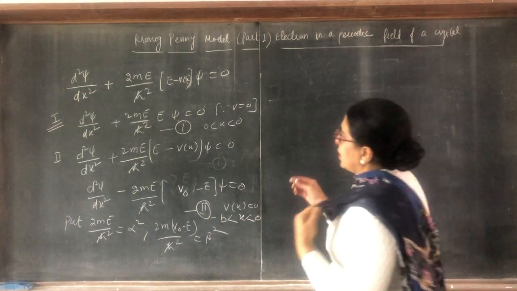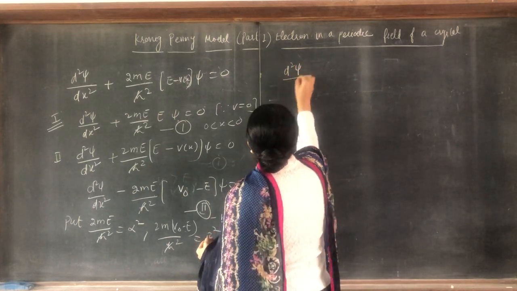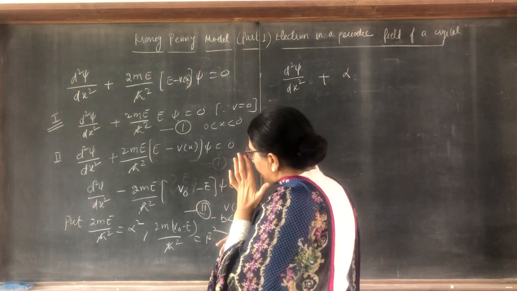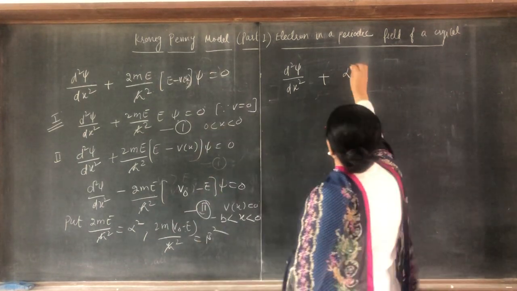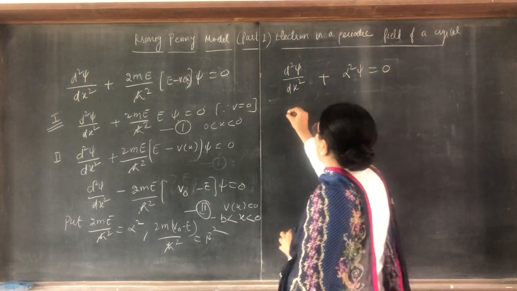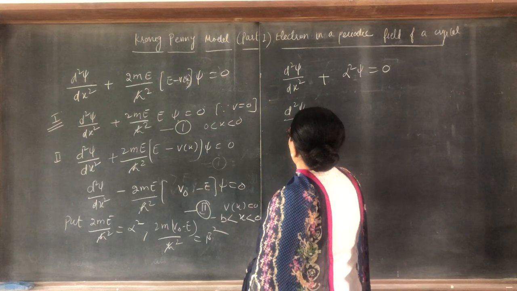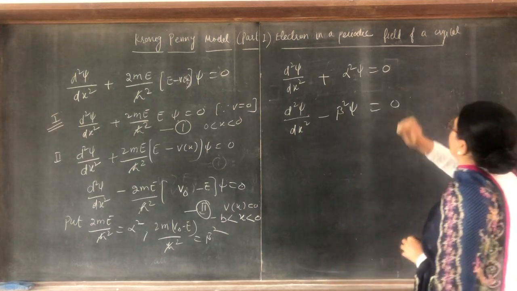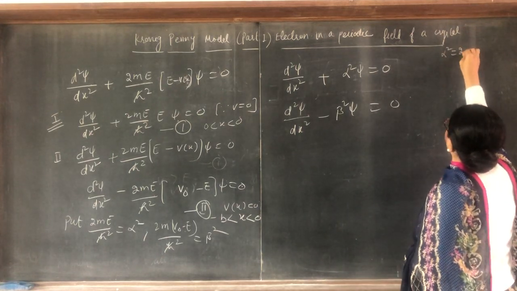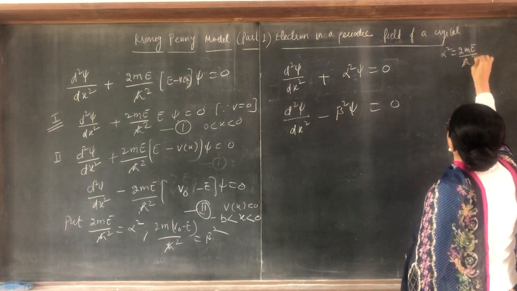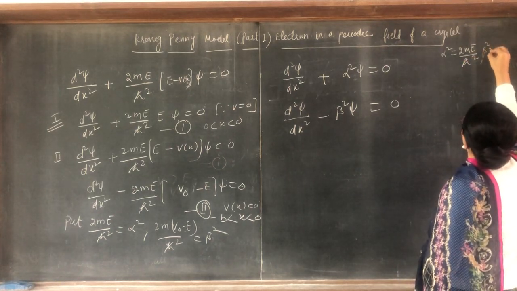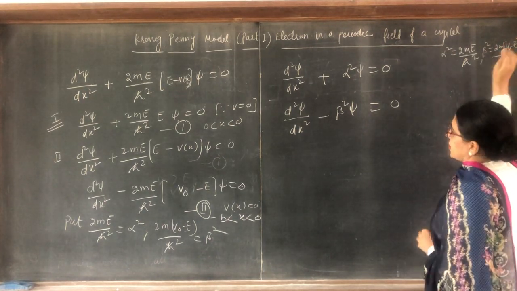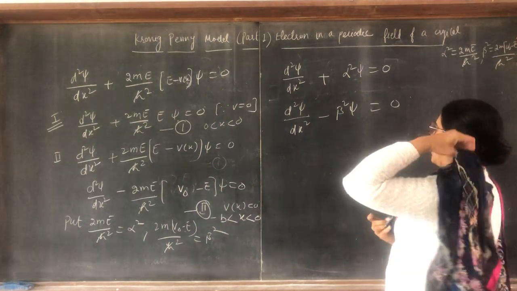Now put: the double derivative of psi with respect to x square plus alpha square psi is equal to 0, and the second equation reduces to the double derivative of psi minus beta square psi is equal to 0. Here alpha square is equal to 2mE upon h cross square, and beta square is equal to 2m(V naught minus E) upon h cross square. So these are the Schrödinger equations.